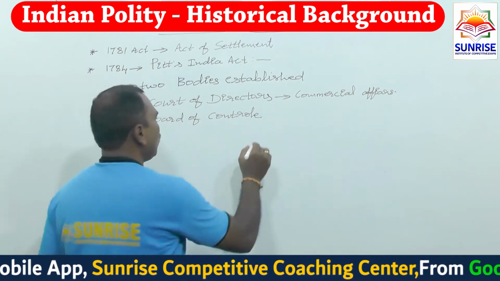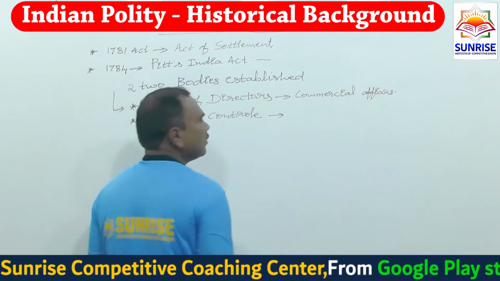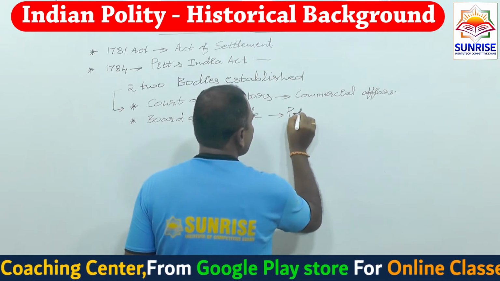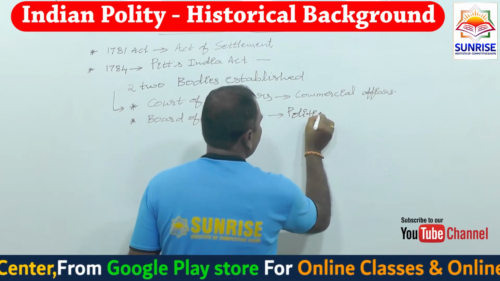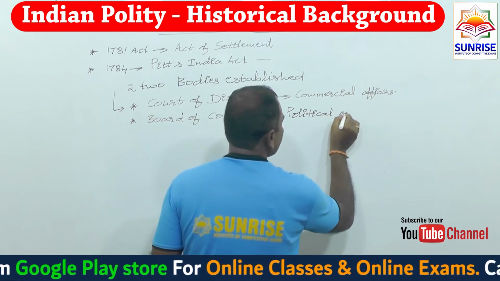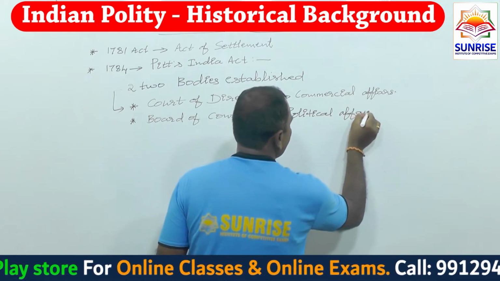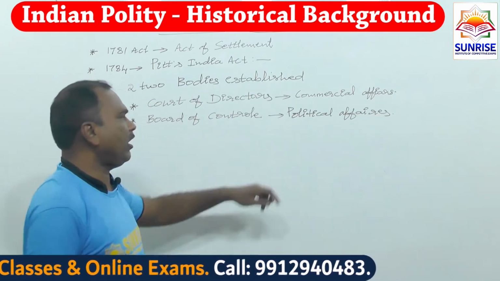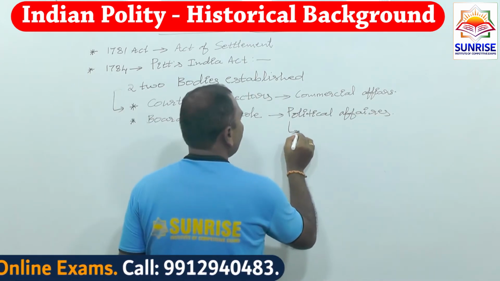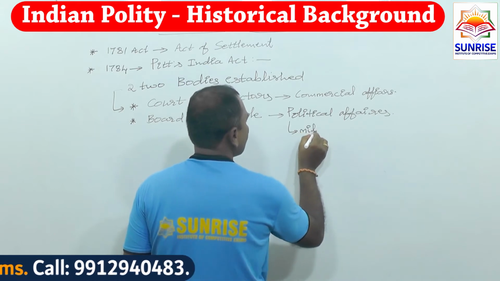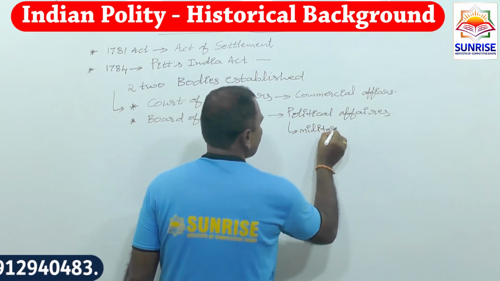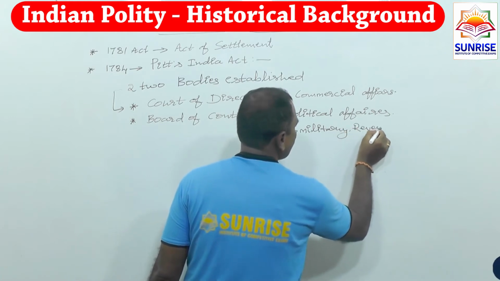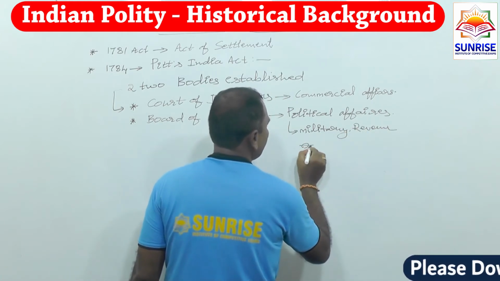At the same time, the Board of Control was given political affairs. What comes under political affairs? Military, revenue, and administration.